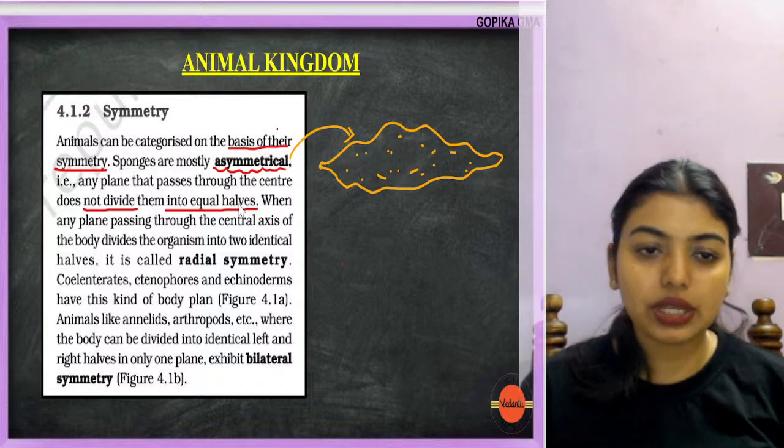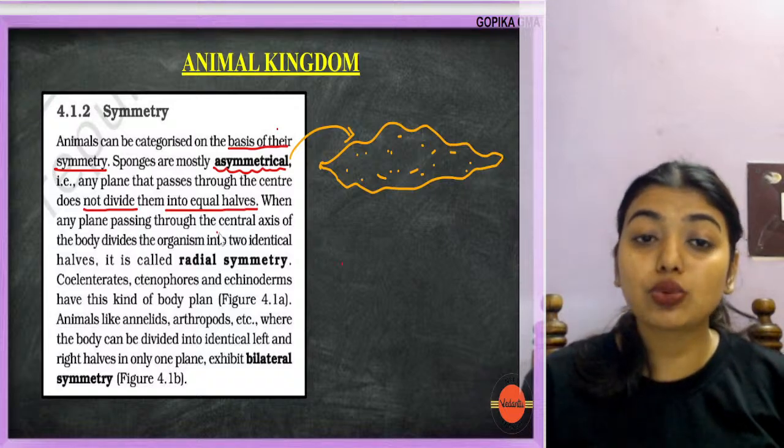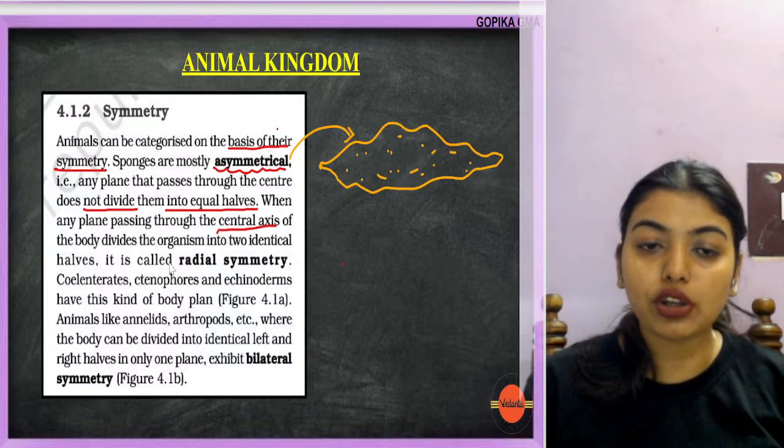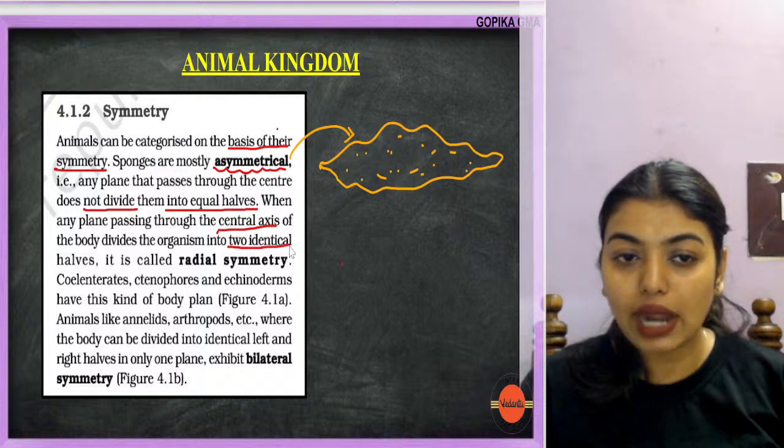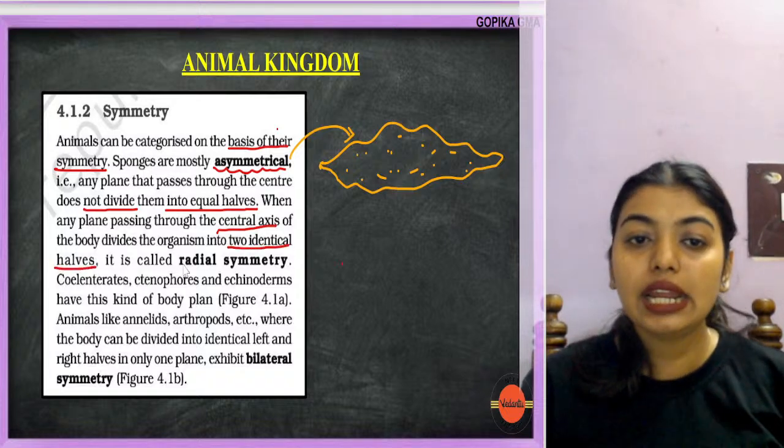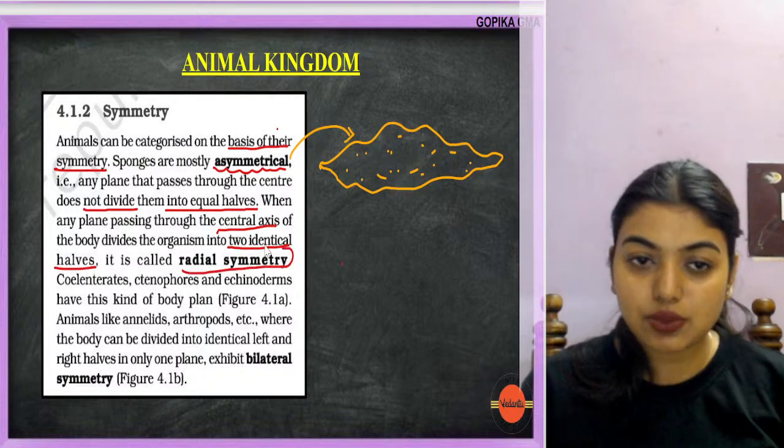Now, when any plane passing through the central axis of the body divides the organism into two identical halves, it is called radial symmetry. What are they trying to say?